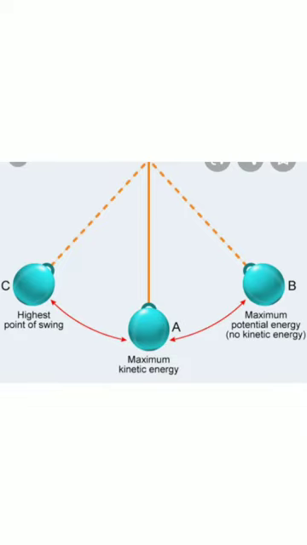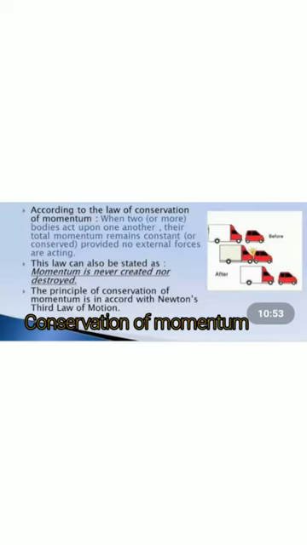Now the next is the law of conservation of linear momentum. It states that if no external force acts on the system, then the linear momentum remains constant. What does it mean? It means that if we are doing any process in an isolated system, where no external force interferes, then the momentum of the system remains unchanged.